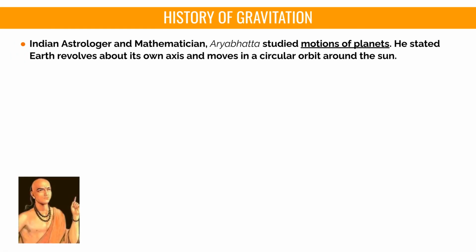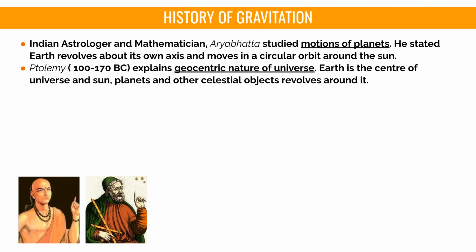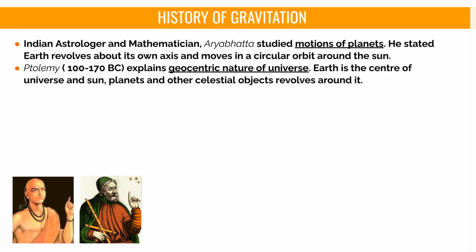The study of gravitation began with Indian astrologer and mathematician Aryabhatta. He studied the motions of planets and stated that the Earth revolves on its own axis and moves in a circular orbit around the Sun. Ptolemy, active between 100 and 170 BC, proposed the geocentric nature of the universe, believing the Earth was the center around which the Sun, planets, and celestial objects revolved.